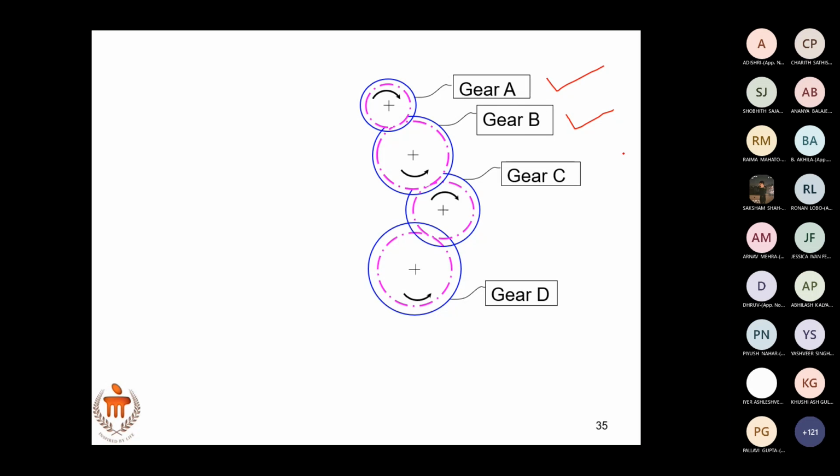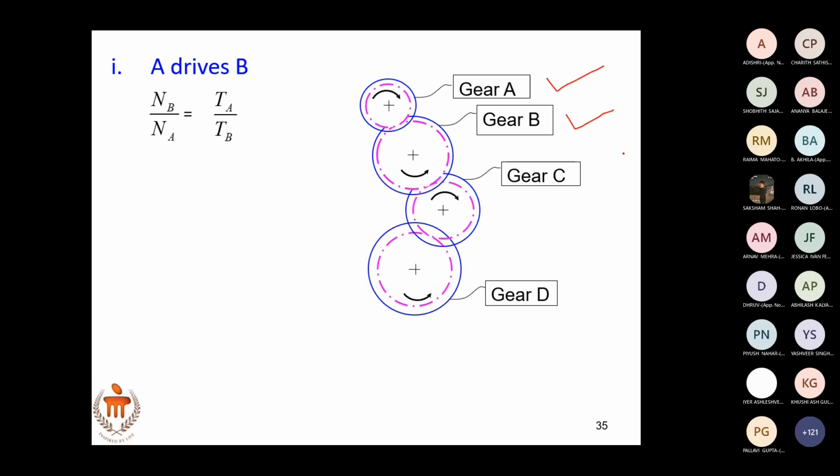Velocity ratio is defined as speed of driven, or RPM of driven, by driver. So NB by NA equals TA by TB. If A drives B, then NB by NA equals TA by TB.